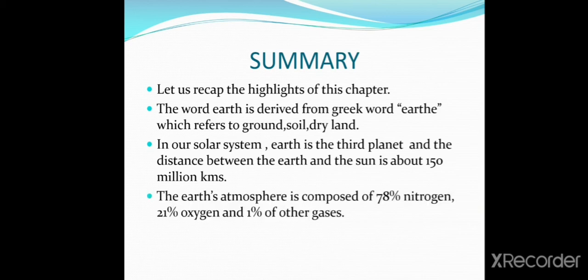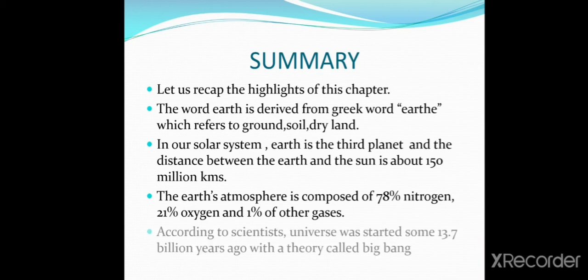The Earth's atmosphere is composed of 78% nitrogen, 21% oxygen and 1% other gases. According to scientists, the universe started some 13.7 billion years ago with a theory called the Big Bang.